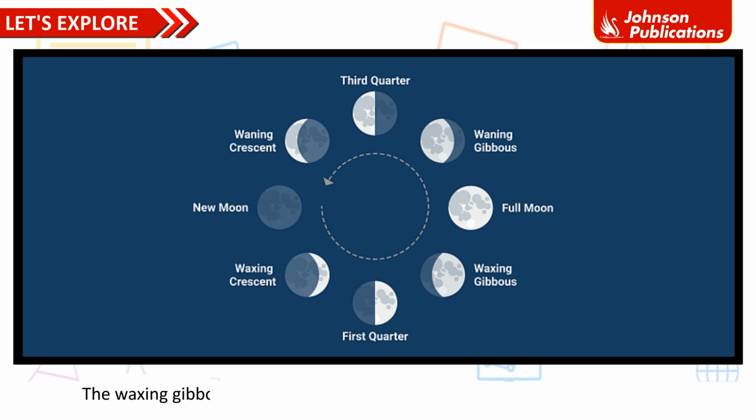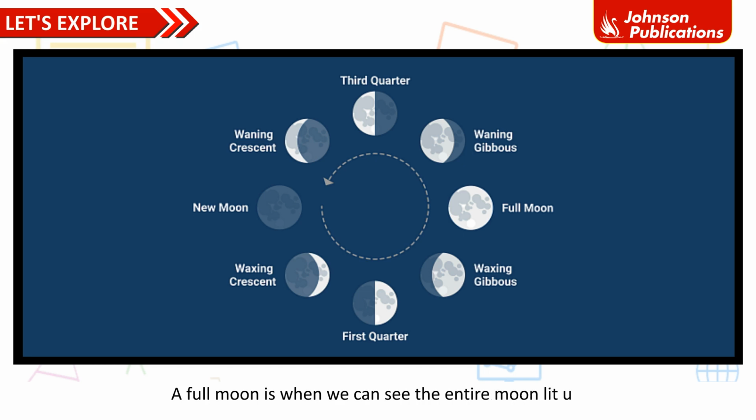The waxing gibbous moon occurs when the moon is more than half moon and its shape keeps on increasing. A full moon is when we can see the entire moon lit up. It occurs when the moon is on the opposite side of the Earth from the sun.